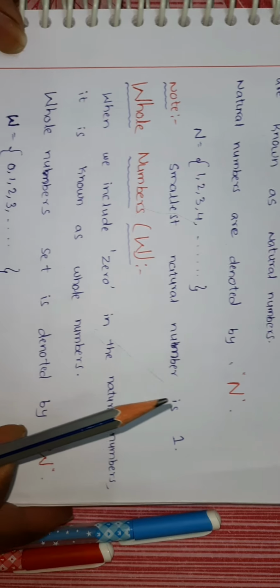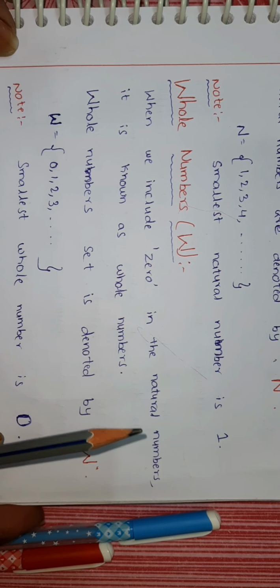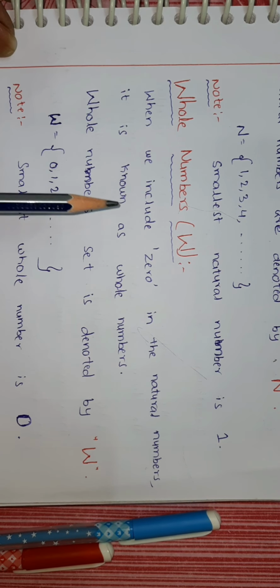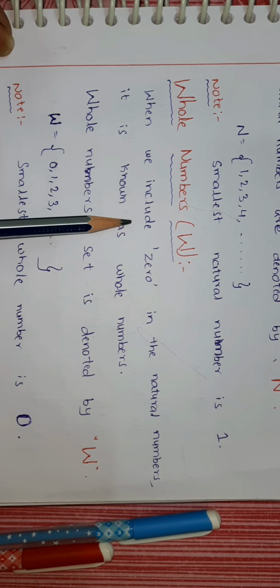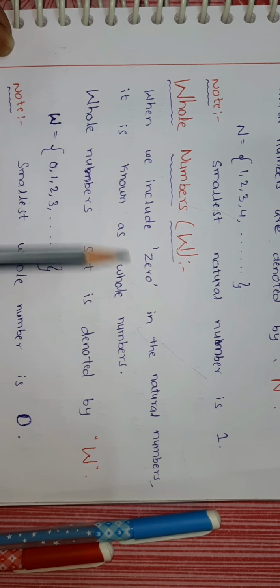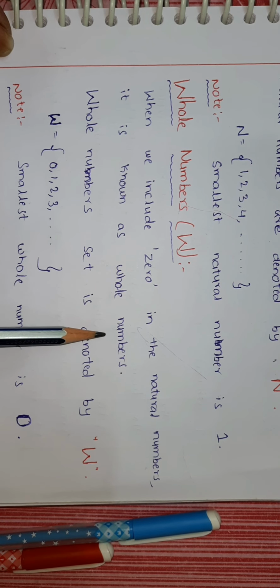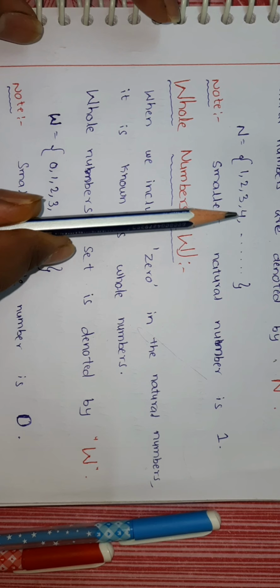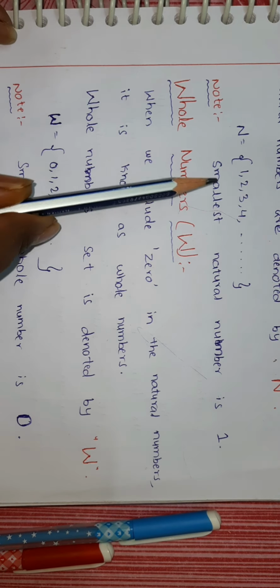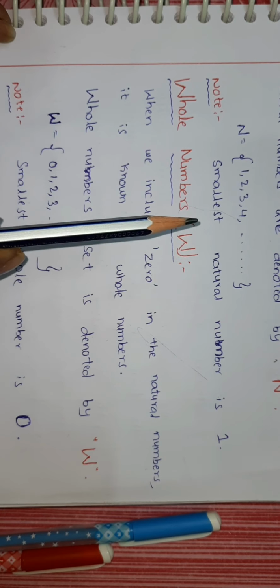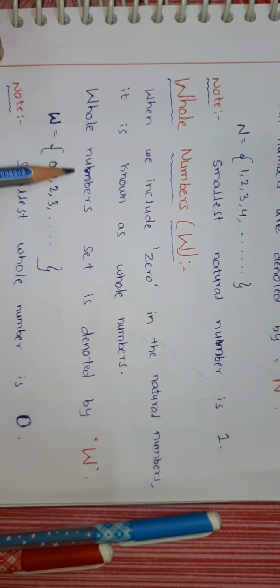The next number set is whole numbers. When we include 0 in the natural numbers, it is known as the whole number set. That means the combination of 0 and all natural numbers together are called whole numbers. This whole number set is denoted by capital W. W equals the set of 0, 1, 2, 3, 4, 5, 6 and so on.